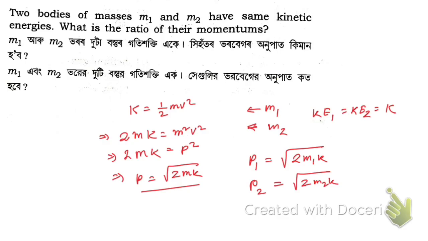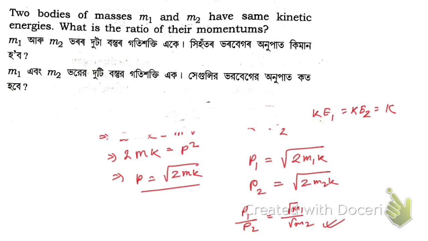So if you find the ratio p1 by p2, then what will be the ratio of momentum? So that will be root over m1 by root over m2, right? So how to write the answer? Let me write it properly. Just I have explained this. Now let me write the ratio properly. Okay, how to write that answer? Just give me a second. Okay, now you see.